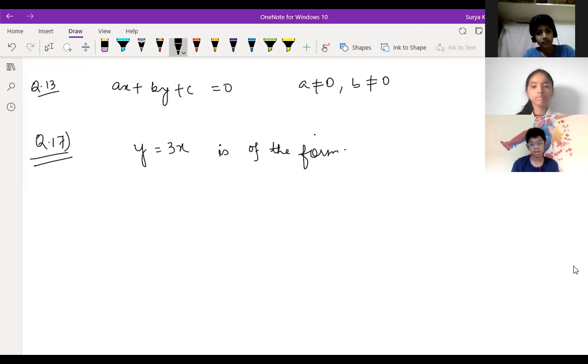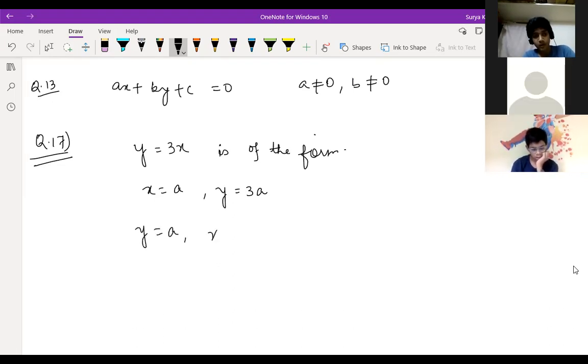So if you put x equals a, what do you get? y equals 3 into a, correct? Yes, sir. But if we put y equals a, then x is equal to what? A by 3, correct? Yes, sir.